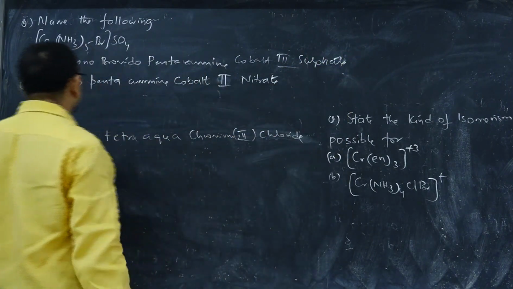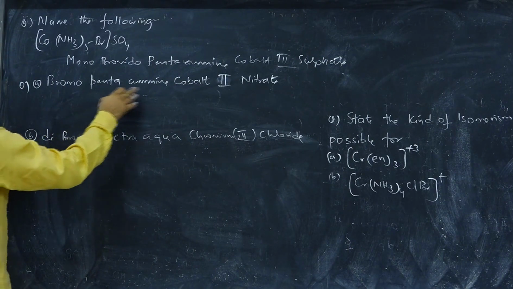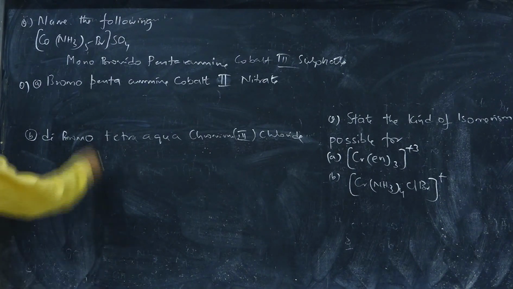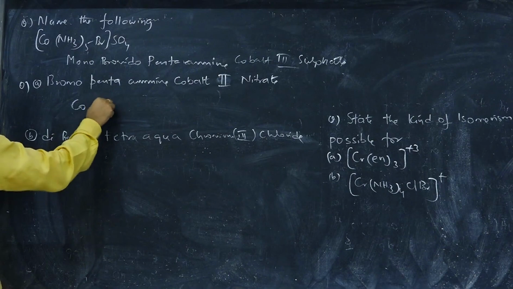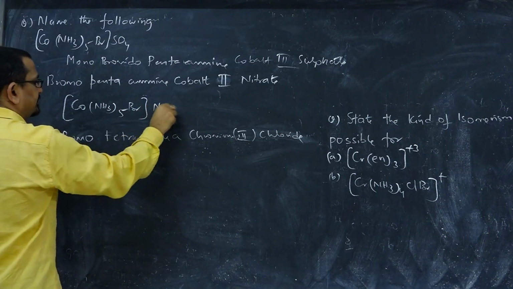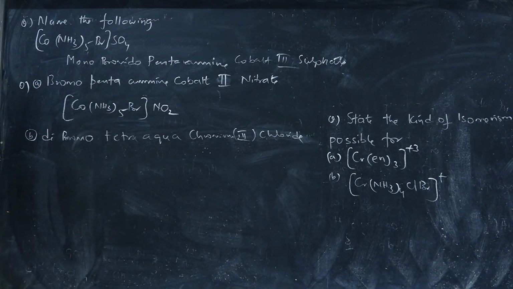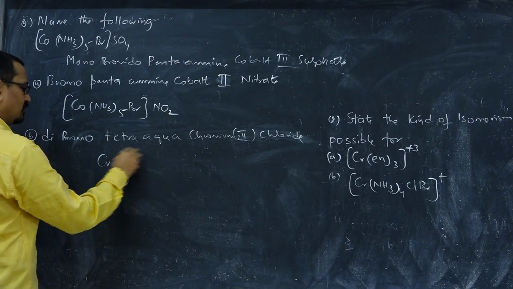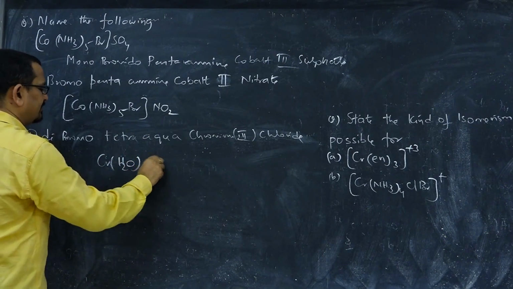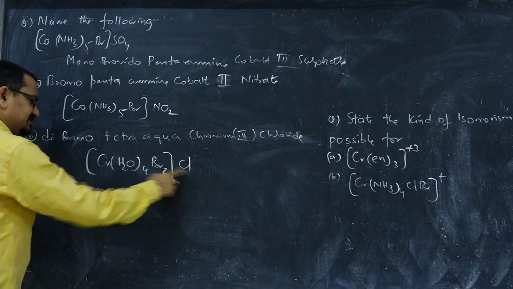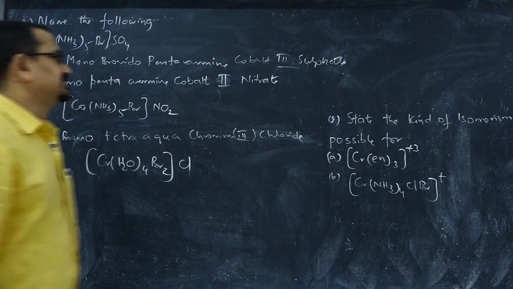Similarly, when the name is given as bromopentaamminecobalt(II) nitrate, it is Co pentaammine monobromido nitrate. Cobalt is in the +2 oxidation state. Similarly, when dibromotetraaquachromium(III) chloride is given, chromium is the central metal cation, dibromido, tetraaqua, H2O taken 4, chromium(III) chloride. So, 3 minus charges, so chromium is in the +3 oxidation state.